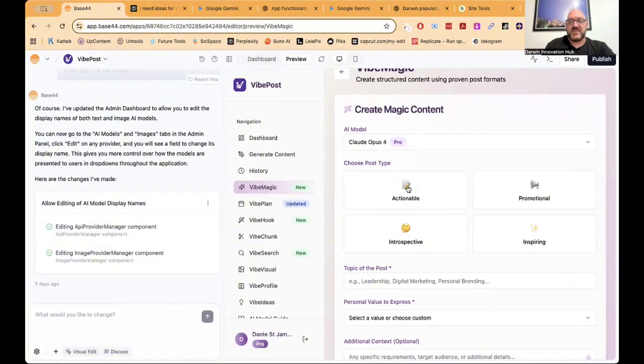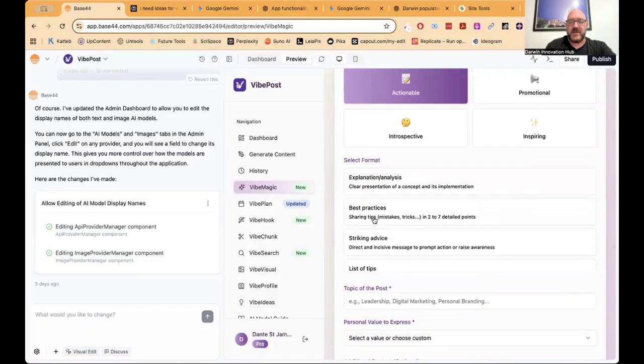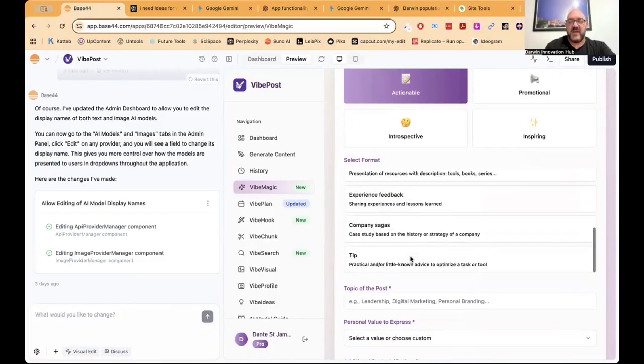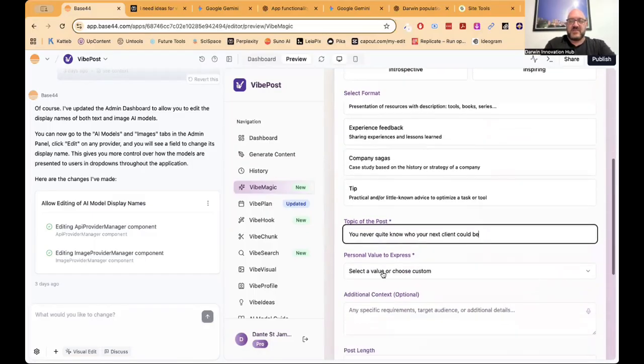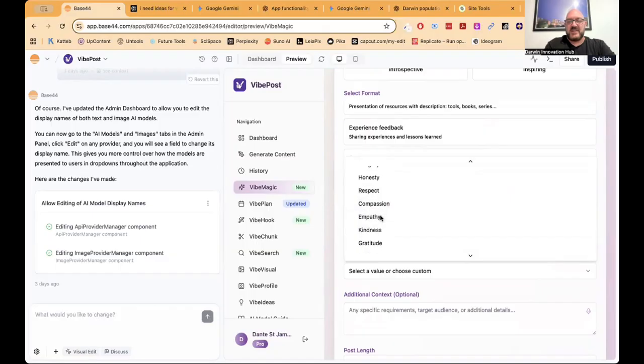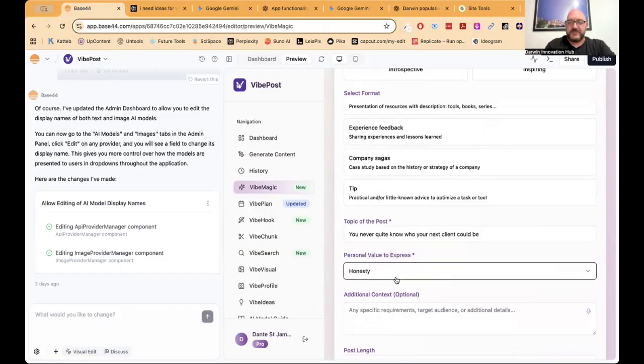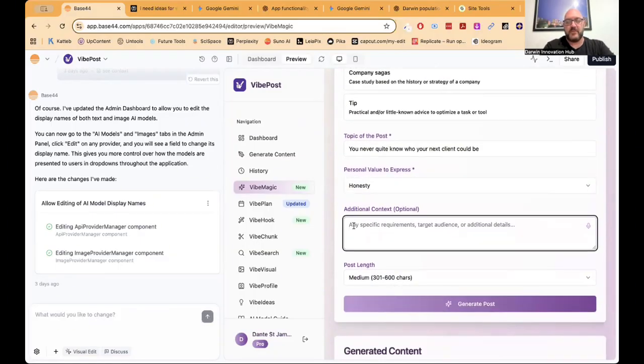Then I want to make a post that's about actionable stuff, that's about striking advice. And then down here, the topic is going to be, you never quite know who your next client could be. And then the personal value I want to express is, I think, honesty. And then additional context I might put is like a story. I could say, hopefully this little microphone thing will work, but I'll try it.